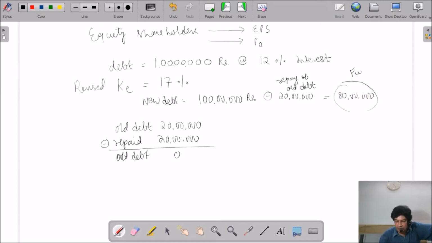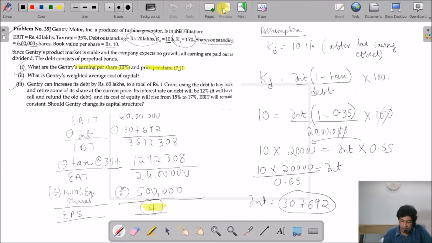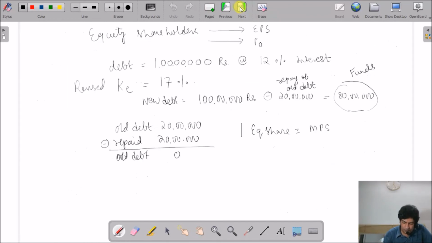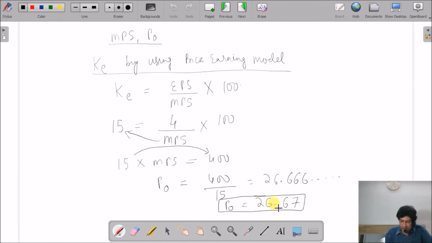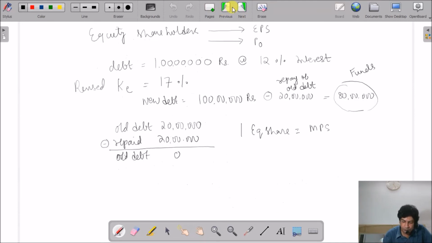These much funds are there with me, and these funds I will be using to purchase the equity shares from the market. So my one equity share is having a market price per share, how much, which we have already calculated. Okay, 26.67. 26.6666 and so on, you have to take it.